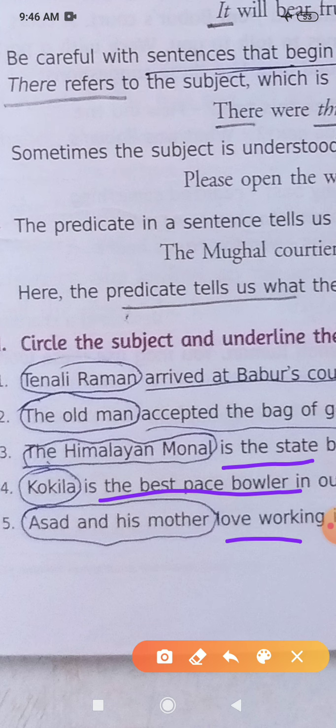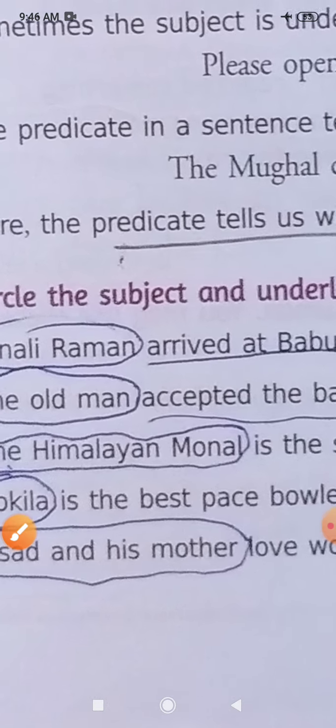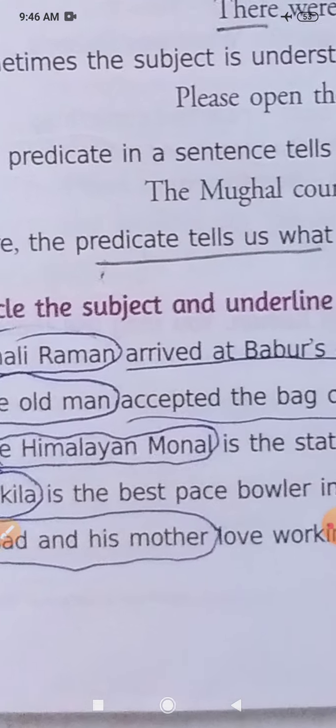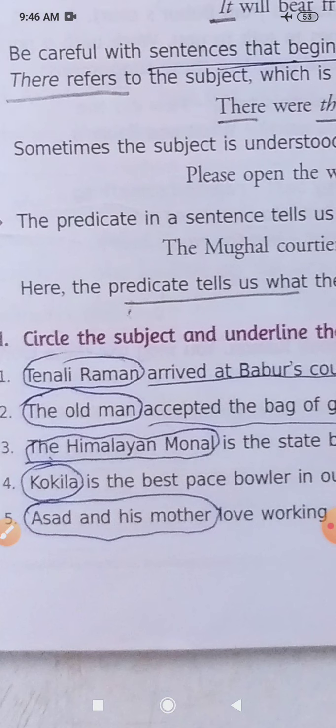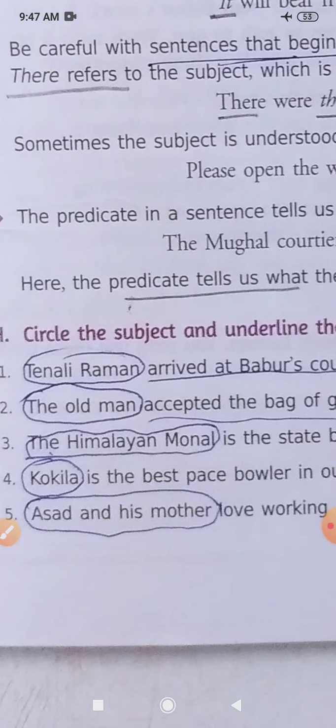Please try to underline. All of you please write this neatly in your notebook, circle the part which is the subject and underline the part which is the predicate. I hope it is not difficult for you, so I am not wasting our time explaining unnecessary things.